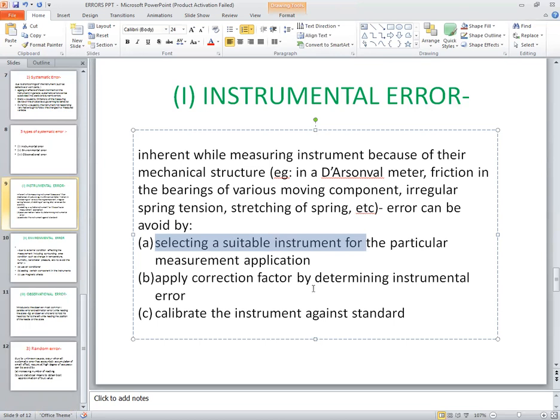And last one is, we can also do the calibration against the standard meter. Means we have to compare the standard meter with the calibrated meter. And therefore, by these methods, we can avoid the instrumental error.